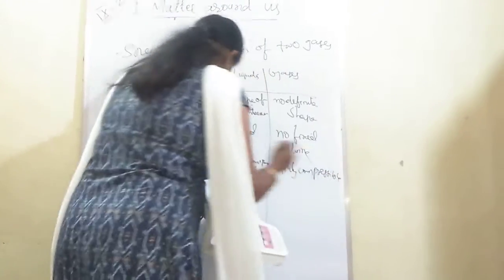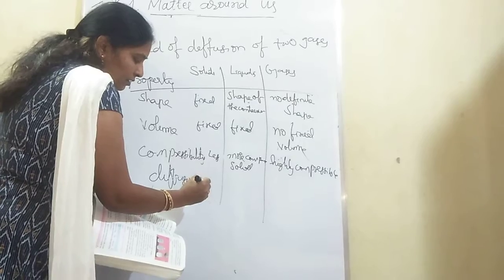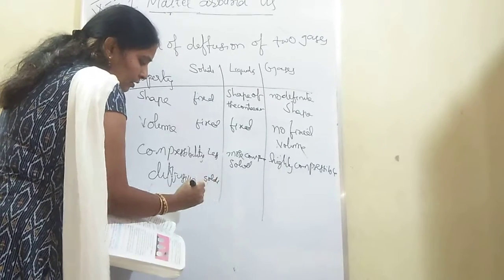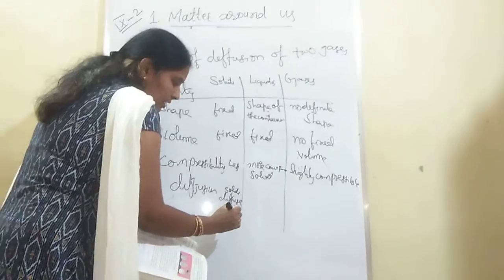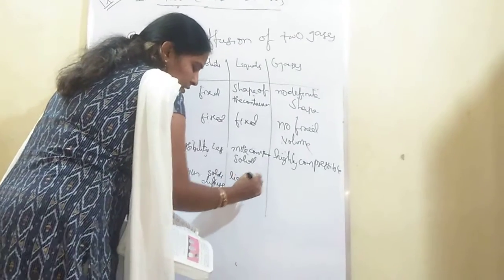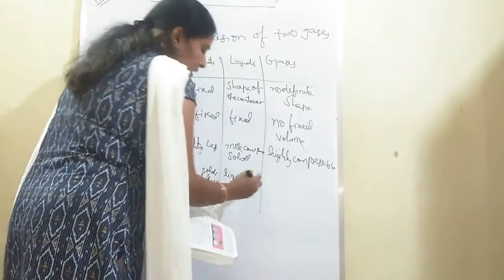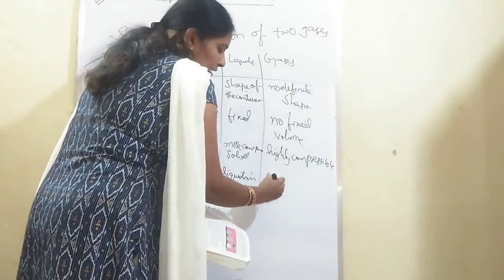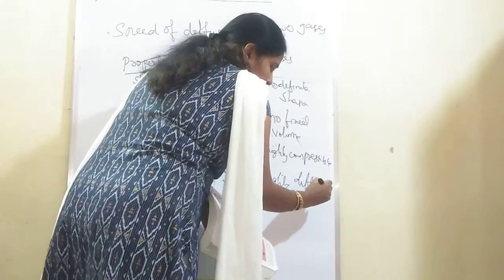And diffusion: solids diffuse in solids, liquids diffuse in liquids, and gases are highly diffused. After writing, once again I will explain.